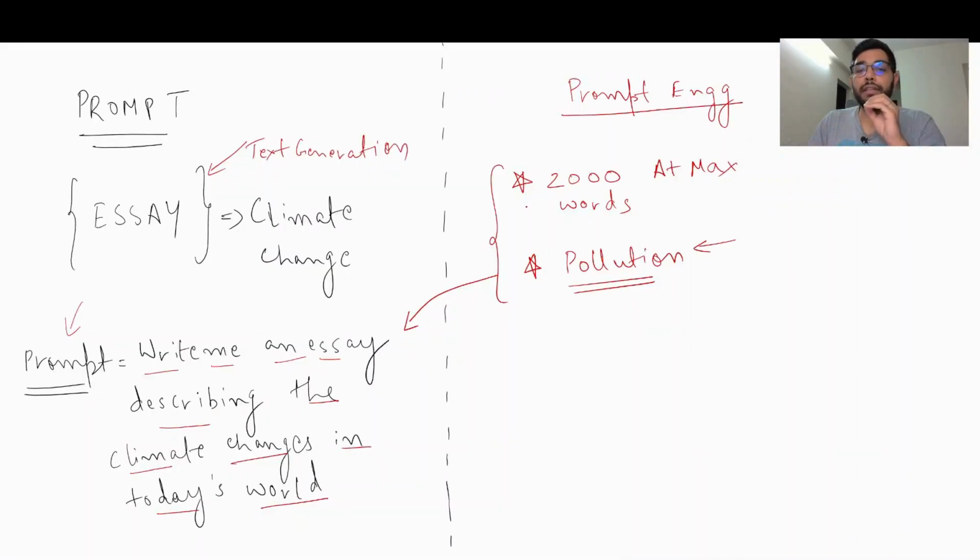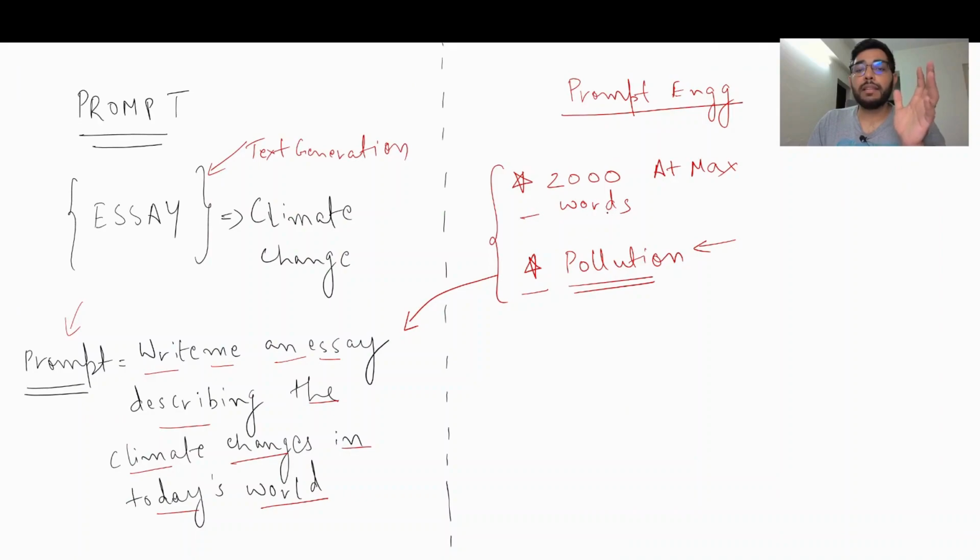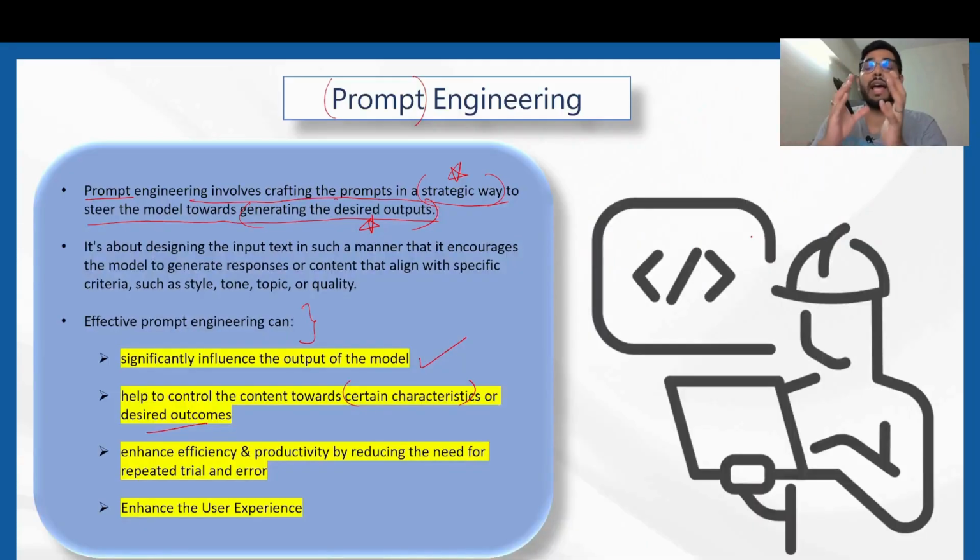If we had given these two points explicitly to the model, the output would have been totally different as compared to when we gave a generic prompt just to get a generic essay, right? The second is that it helps to control the content towards certain characteristics or desired outcomes. This is synonymous to what we had discussed. We wanted the desired outcome to have these two specific things embedded. So we should have strategized the prompt in such a way, by giving these two things specifically, which would have helped control those two characteristics that would have matched the desired outcome.